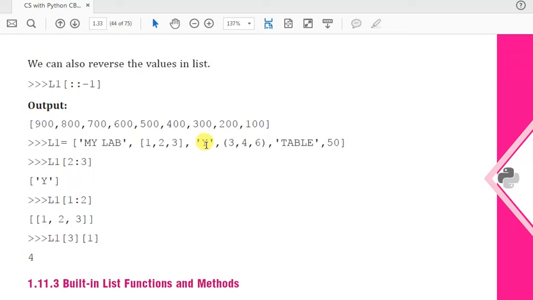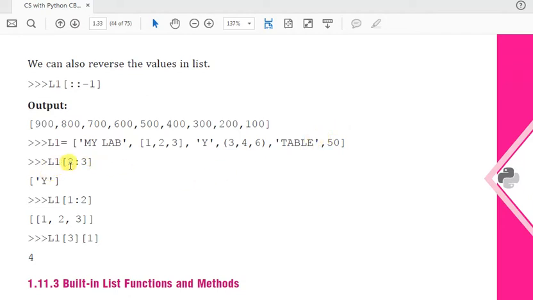Y is the third element, that is the character, and the fourth is a tuple because it is written in parenthesis, so it is a tuple. And again the table is in string form, and 50 is a numeric value, an integer we can say.